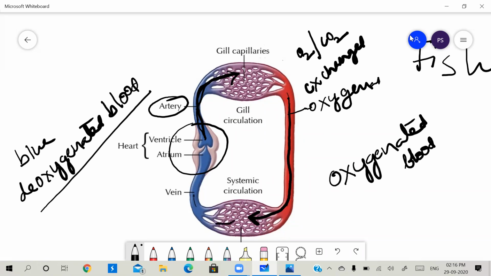Again, this blood goes into the atrium of the heart. Again, it will be supplied. So here, the blood flows between the heart, gills, and the parts of the body. So this is only a single circulation. It flows in only one circle.